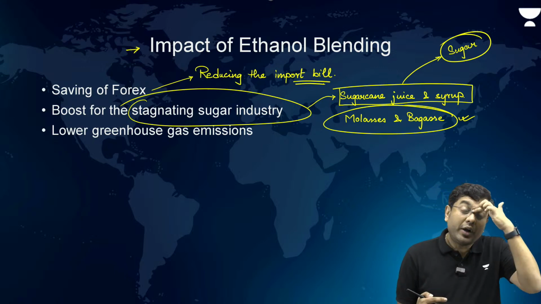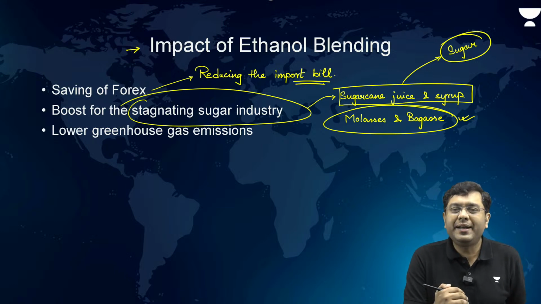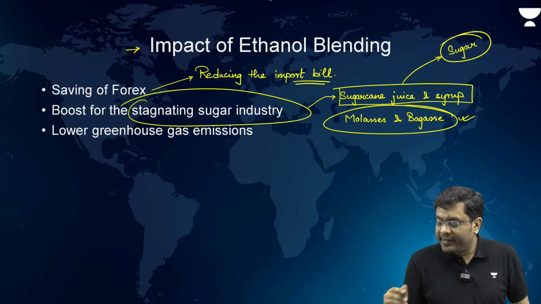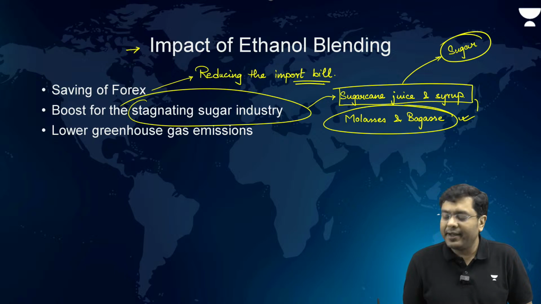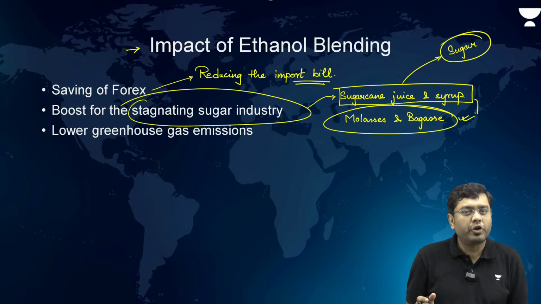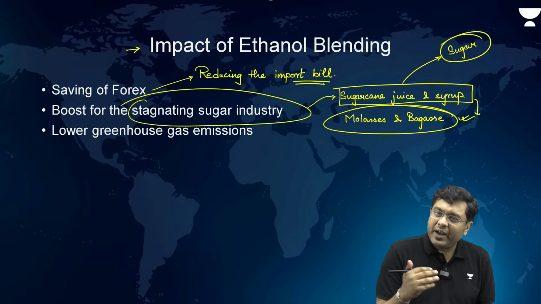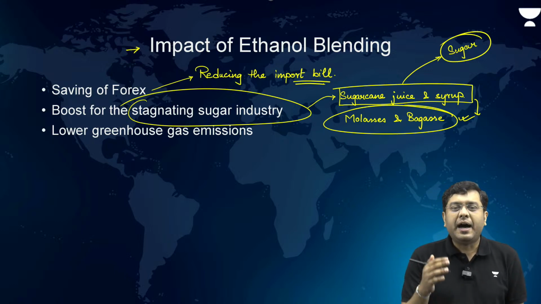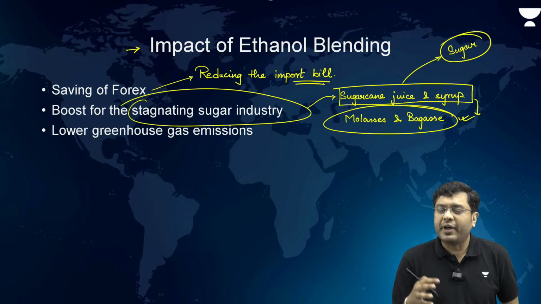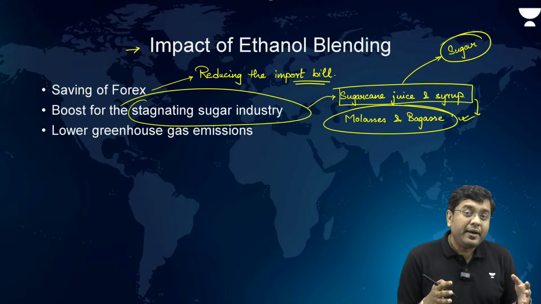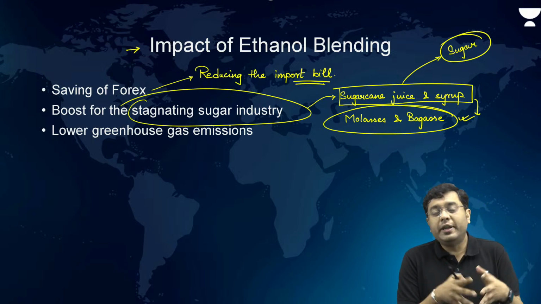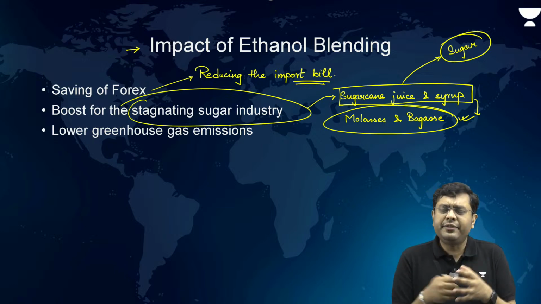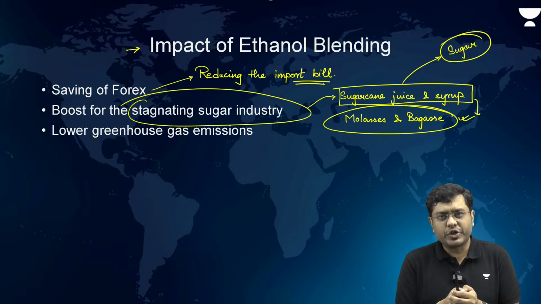But here, what is happening is that due to increased demand for ethanol, some of that sugarcane juice and syrup is also being diverted for ethanol production. In December 2023, the government feared that our overall sugar stocks are lower. That is where a limitation was placed on the amount of utilization for ethanol production.